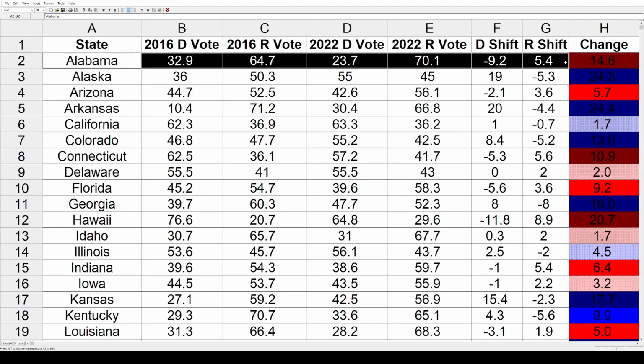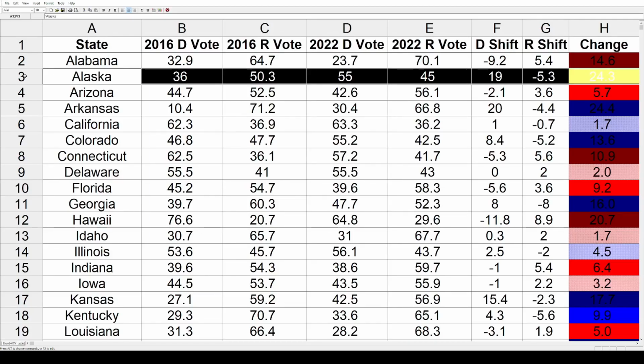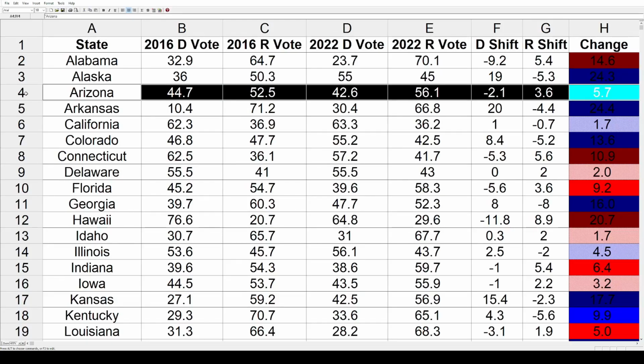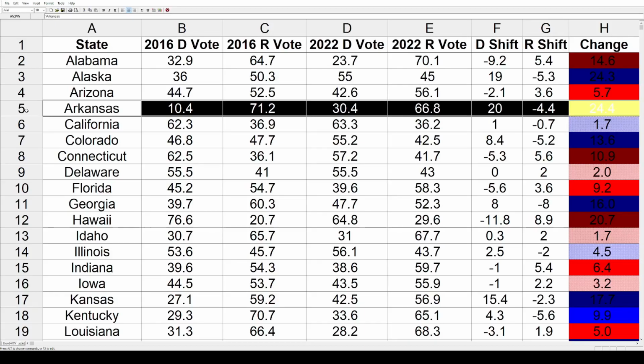Again, keep in mind, some of the districts may have candidates that ran unopposed or against a third party. So now we see how this works. Let's quickly go through the rest of these states. Alaska, that shifted hard toward the Democrats by 24.3%. Arizona went toward the Republicans by 5.7%. Arkansas, that had the biggest shift toward the Democrats out of all the states, by 24.4%.